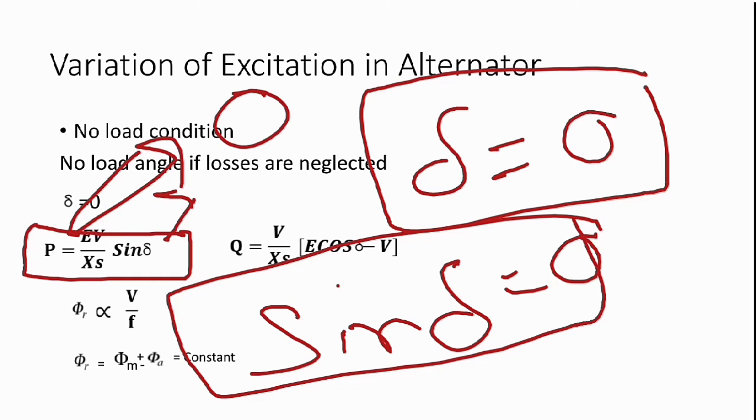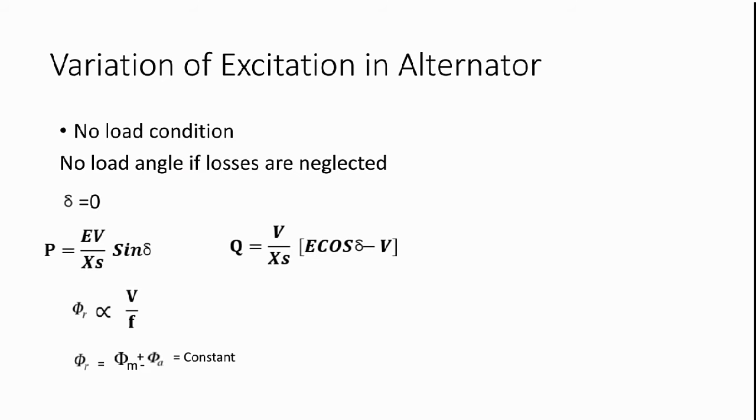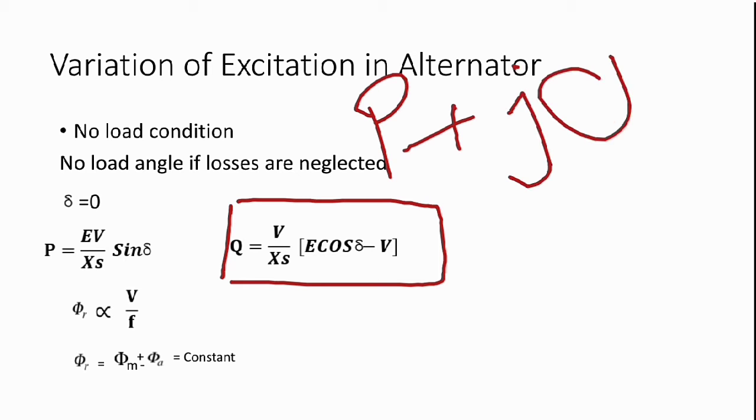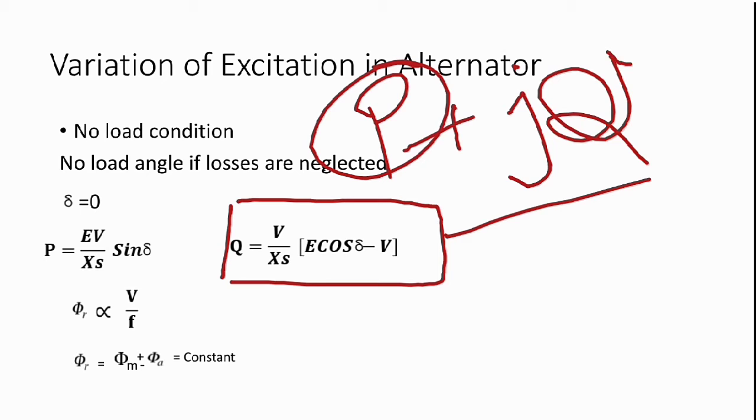Then we talk about the reactive power. As we know, apparent power is the combination of active power and reactive power, and in any alternator we generate apparent power: P plus jQ. Here P is the active power and Q is the reactive power.